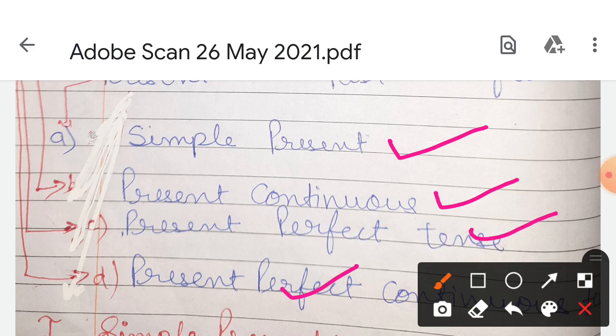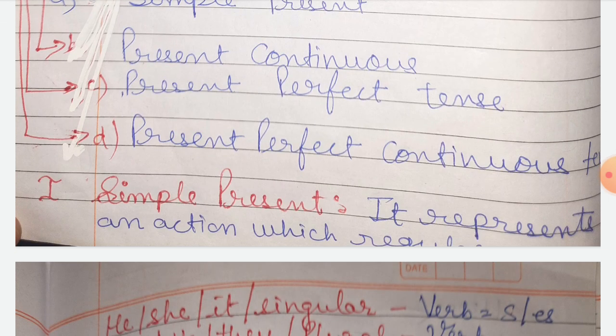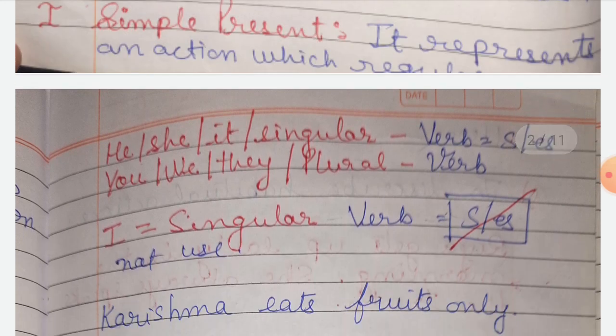Okay. So first we will come to the simple present tense. So what is simple present tense? It represents an action which is regular or normal, like, I go to school. This type of sentence is used in the simple present tense.